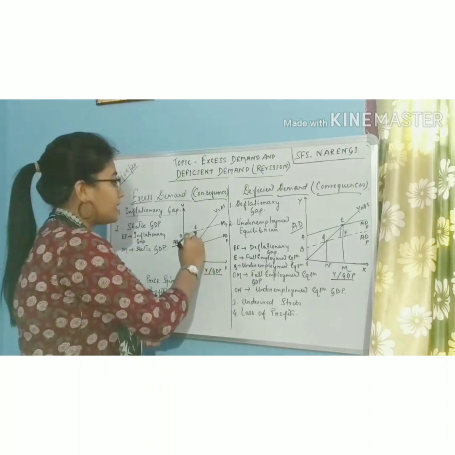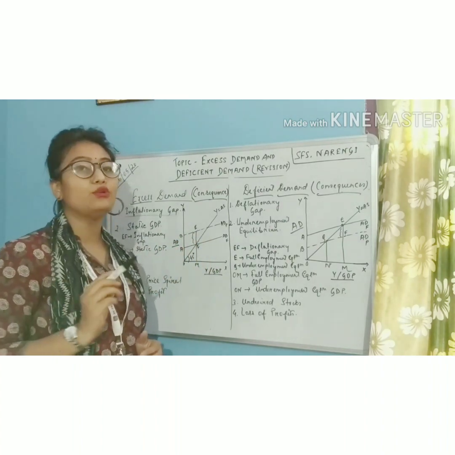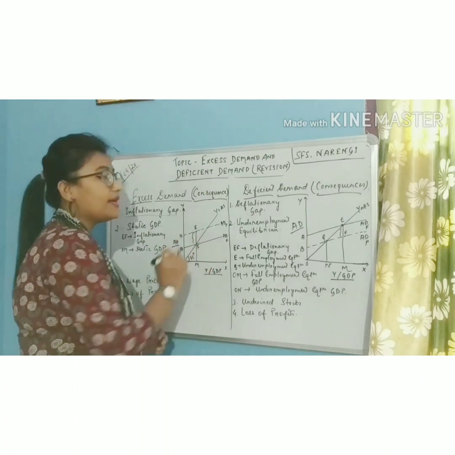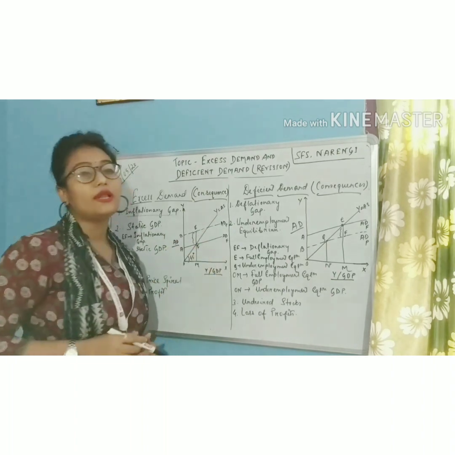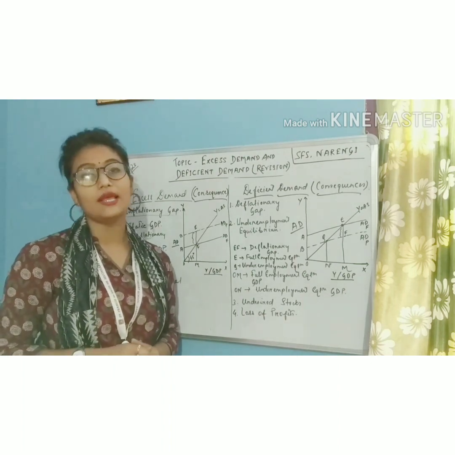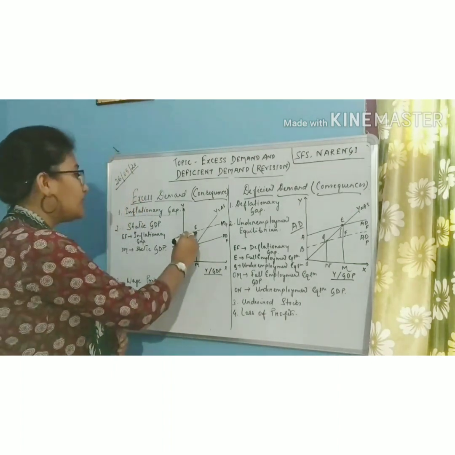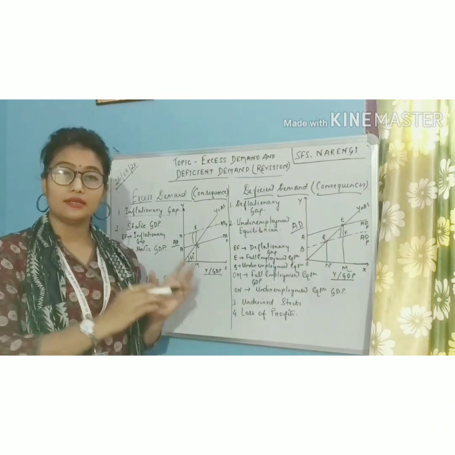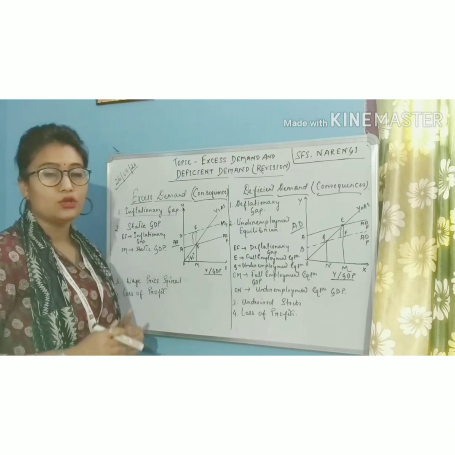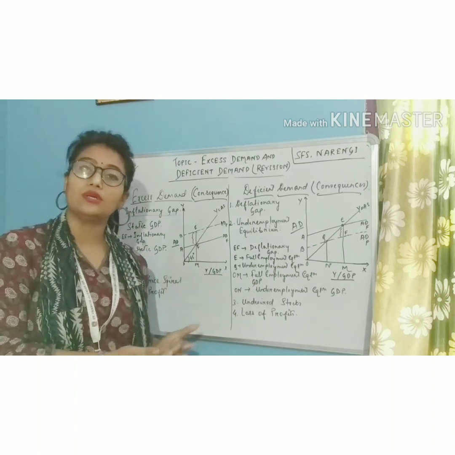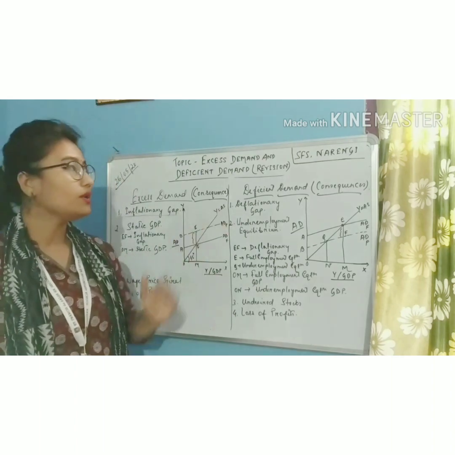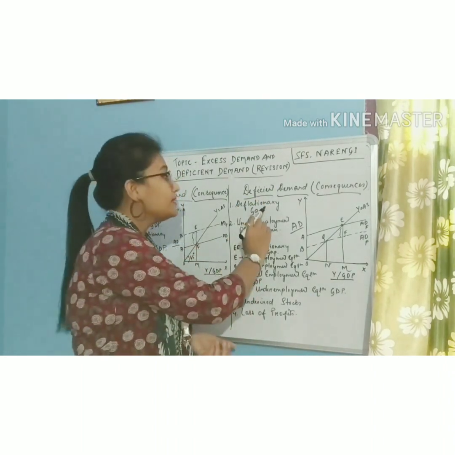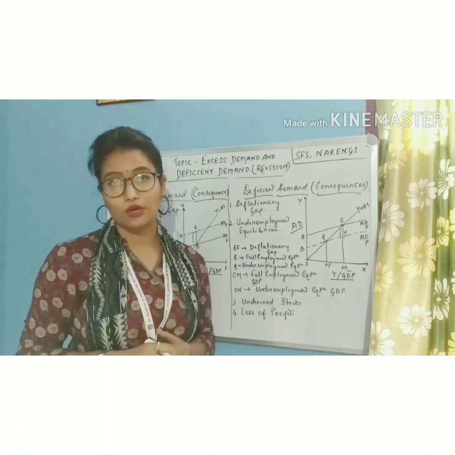So inflationary gap is nothing but the amount of excess demand. It is the difference between the planned aggregate demand and the full employment or the potential aggregate demand. So EF is the amount of excess demand, which is the inflationary gap as well. So it is the situation which is caused by excess demand. On the other hand, students, deficient demand causes a situation of deflationary gap in the economy.